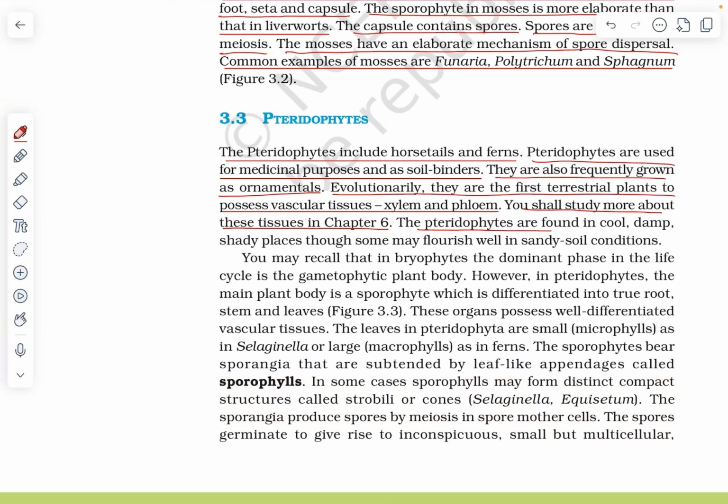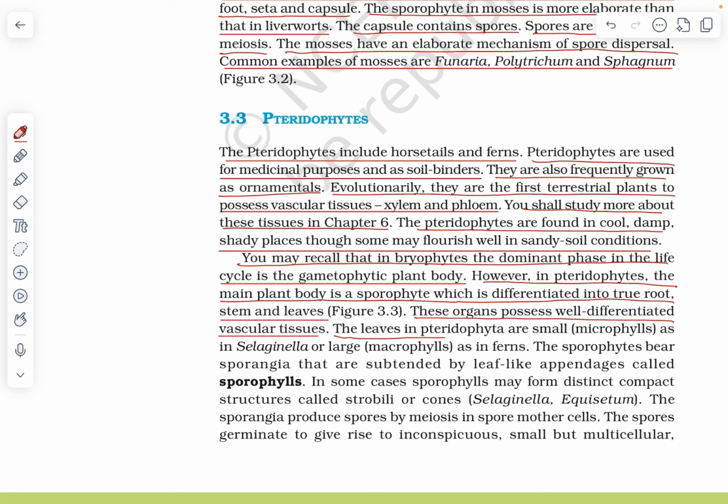The pteridophytes are found in cool, damp, shady places, though some may flourish well in sandy soil conditions. You may recall that in bryophytes, the dominant phase in the life cycle is the gametophytic plant body. However, in pteridophytes, the main plant body is a sporophyte, which is differentiated into true root, stem and leaves. These organs possess well-differentiated vascular tissues.